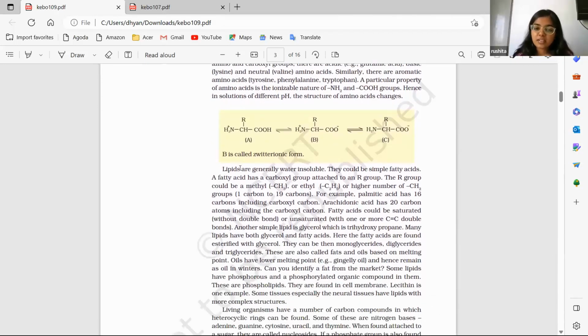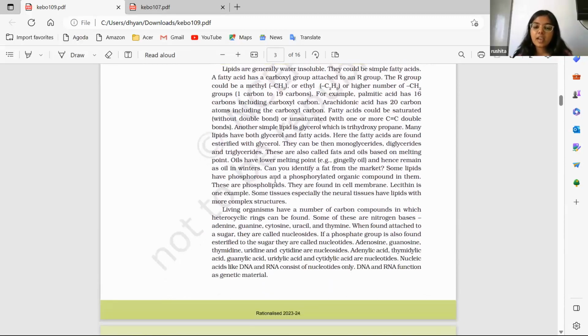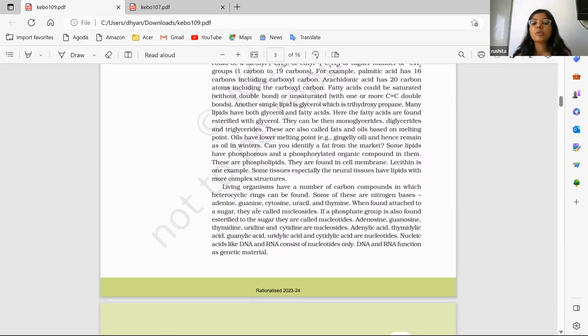And then lipids are described here: what are lipids, what is the general solubility of lipids, the structure of lipids. As we know, lipids are generally water insoluble, so the structure, why it is water insoluble, is described. Then, as we move forward, the description of nucleic acids is there. We know that nucleic acids are the ones which make up our DNA, right? So they are described here in detail: what is a nucleoside, what is a nucleotide, then the nitrogenous bases found in our body like adenine, guanine, cytosine, right? So they are described.